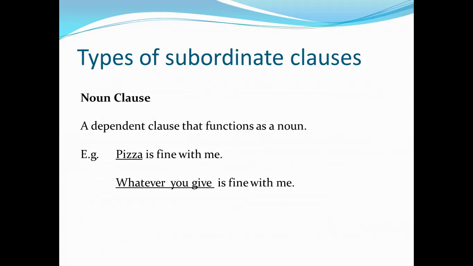Observe the example here. Pizza is fine with me. Pizza is a noun, right? It's just one single word. If I want to use a group of words for that, I can write, whatever you give is fine with me. So whatever you give is a dependent clause and it's acting as a noun in this sentence. It functions as a noun. So it is a noun clause.